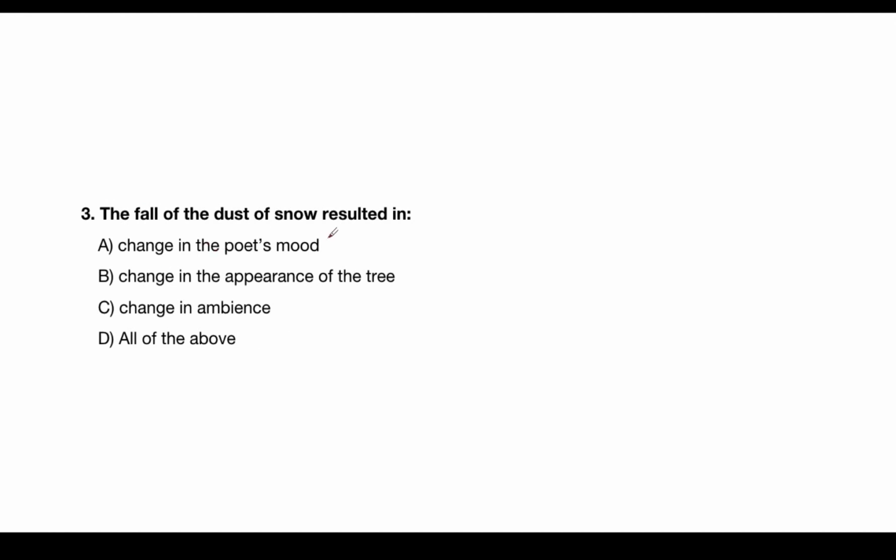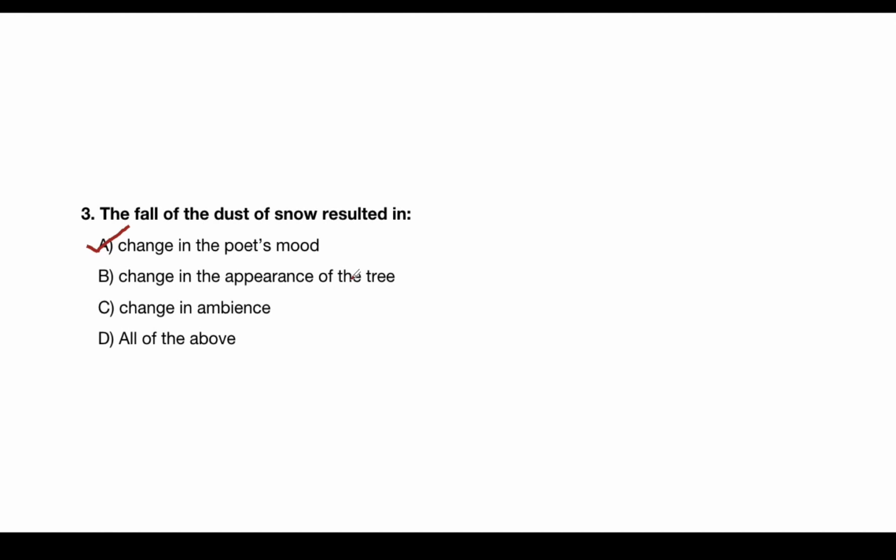Next, the fall of dust of snow resulted in a change in the poet's mood, change in the appearance of the tree, change in the ambience. It's all of the above. No, sorry, it's not all of the above. It's change in the poet's mood. The main part is the change in the poet's mood. There's no change in appearance of the tree because there isn't any appearance of the hemlock tree, so we can't say that. And change in ambience is not correct. The meaning of ambience is atmosphere, so there isn't actually a change in atmosphere, so we can't say that.